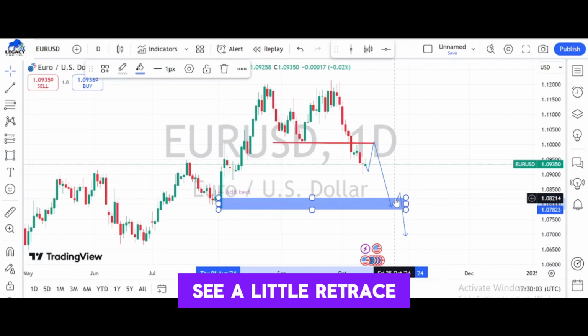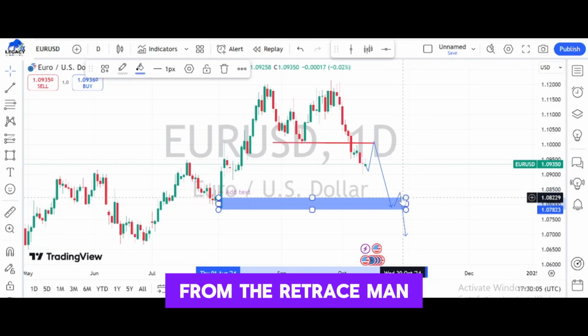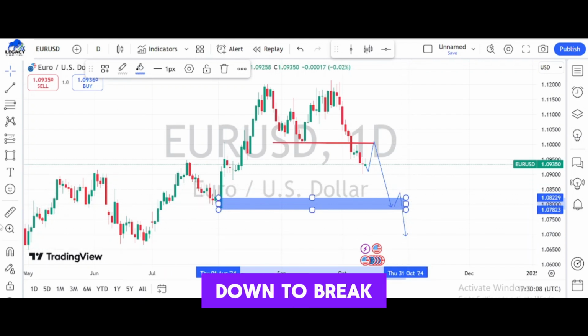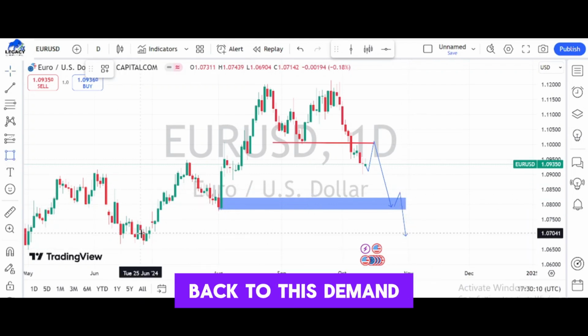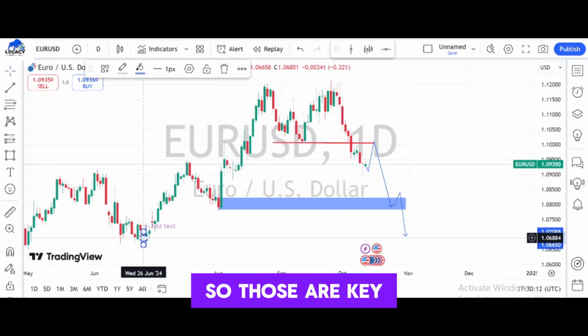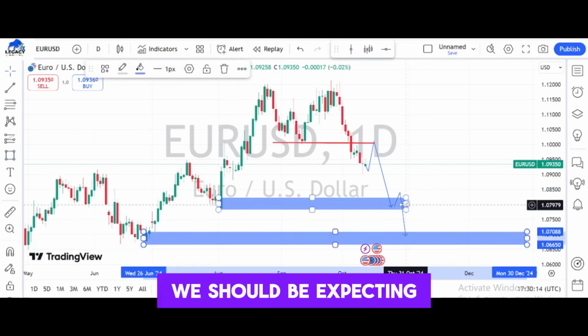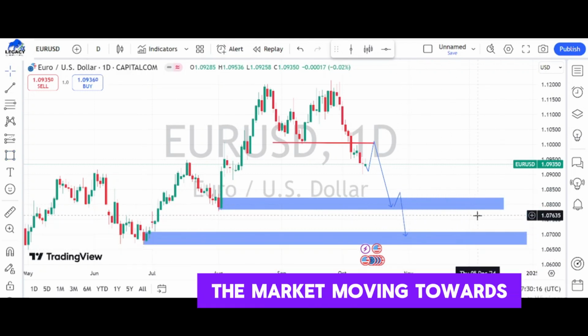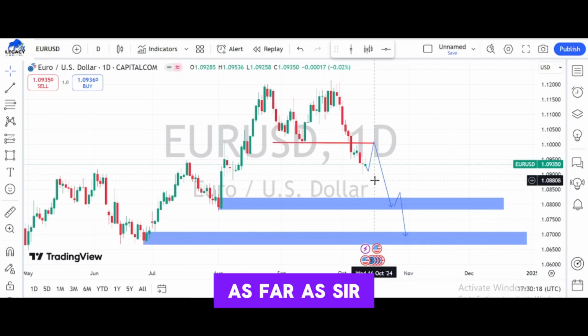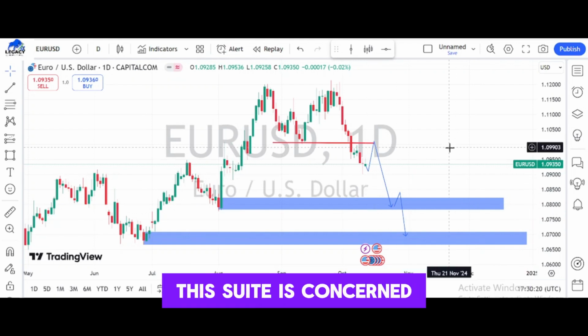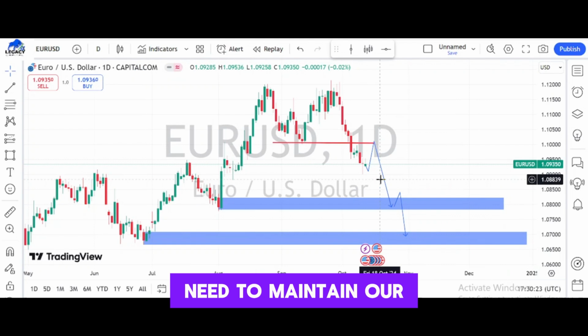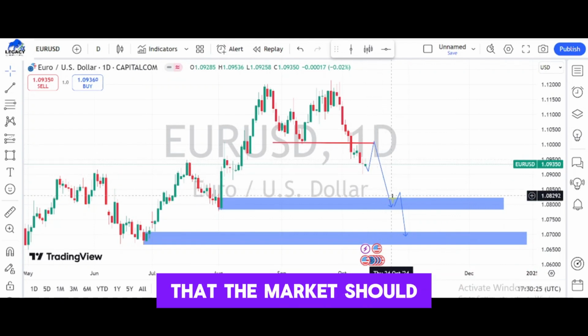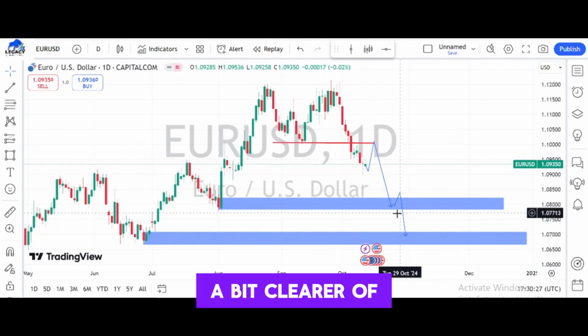We are expecting to see a little retracement. From the retracement, the market can move down to break it, then drops down back to this demand zone. So those are our key levels we should be expecting to see the market moving towards as far as this week is concerned. Apart from that, we need to maintain our steam, keep low, and expect that the market should push down a bit, clear up this zone.